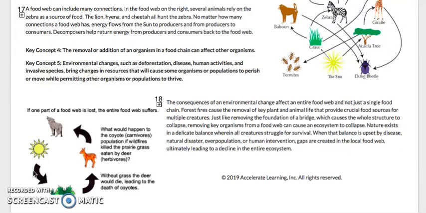Let's look at the picture on the left. If one part of a food web is lost, the entire food web suffers. What would happen to the coyote carnivores population if wildfires killed the prairie grass eaten by the deer or the herbivores? Without the grass, the deer would die, leading to the death of coyotes, because eventually the deer would have nothing to eat if there was no grass, and then the coyotes wouldn't have anything to eat either.